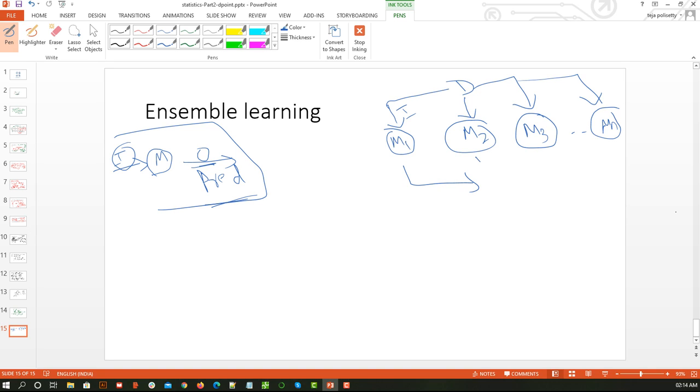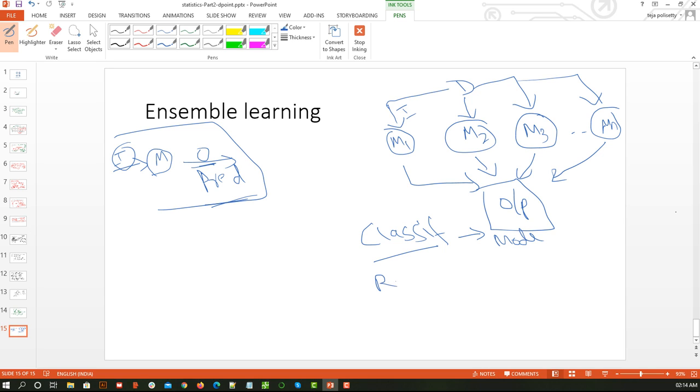Finally, all of them give their output to a common place, which is our final output. If we are doing classification, we get a category, so we go for the mode, that is, which category got the most votes. If it is a regression, on a continuous value, we take the mean of all the predictions. I hope that makes sense.